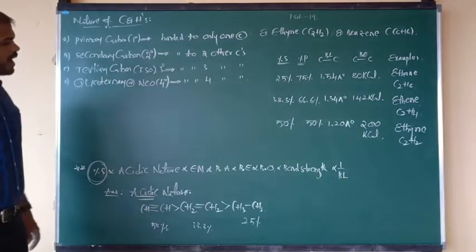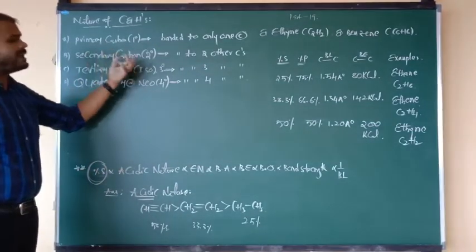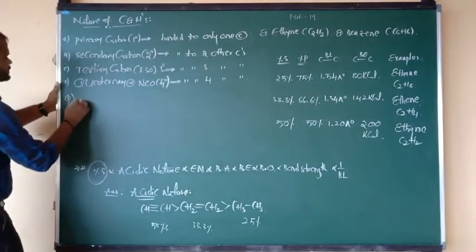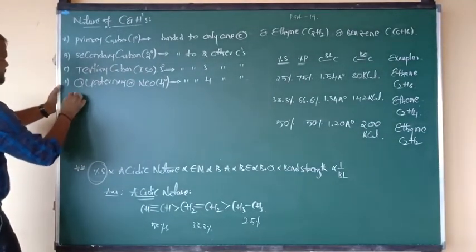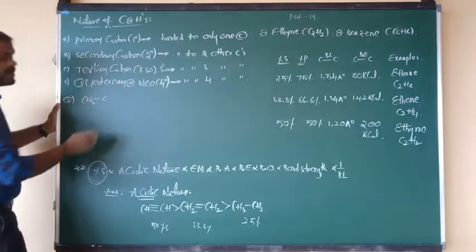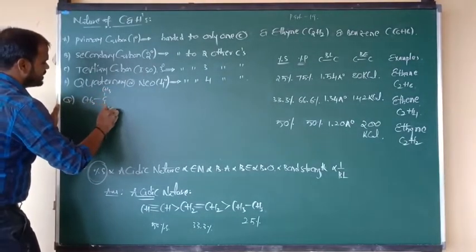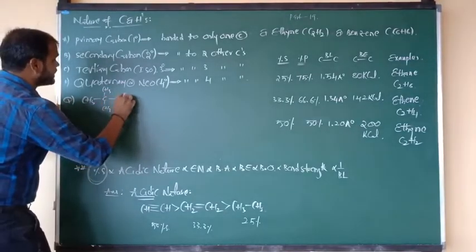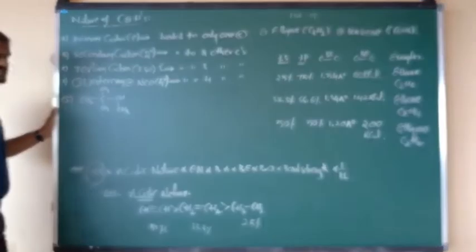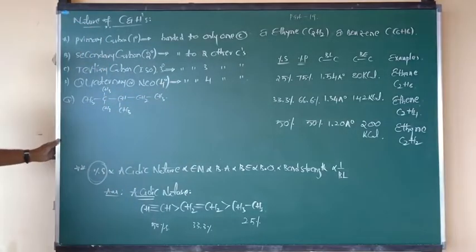So now I want to give you one question. In that question you have to find how many primary, secondary, tertiary and quaternary carbons are there. So the question is: CH3 bonded to a central C, with CH3 above the plane and CH3 below the plane. The central C is connected to another carbon, that is CH, and it is connected to another CH3 group, and to the right side CH2, and finally it is connected to CH3.